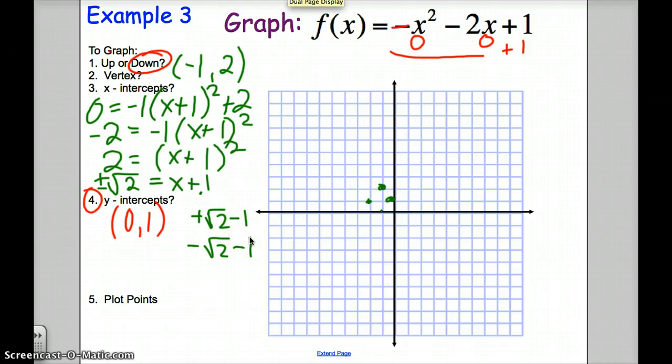I'm going to plug those into my calculator, and that's how I'm going to get my simple values. It's going to be 0.4 and negative 2.4. And I have my graph.